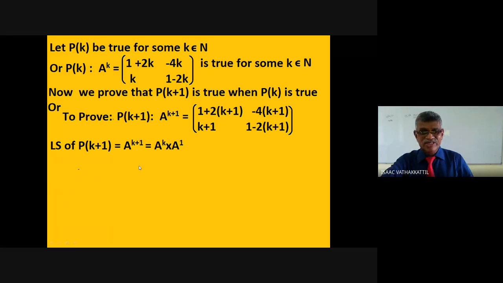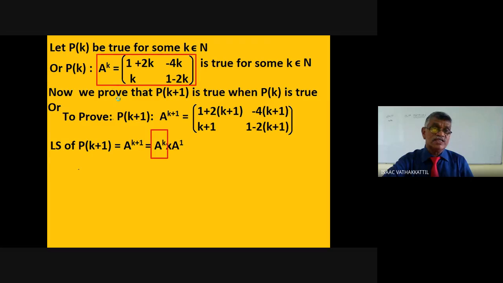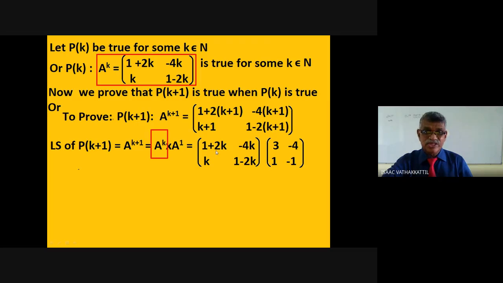Clear? A raised to k plus 1 means A raised to k into A. But A raised to k we know. From P of k, we know what A raised to k is. What is A raised to k? That is here 1 plus 2k, minus 4k, 1 minus 2k. Substitute that A raised to k, multiplied by A raised to 1. A raised to 1 means A.